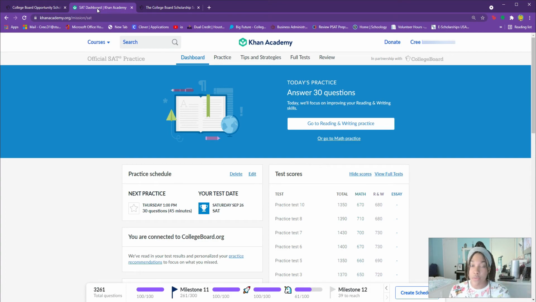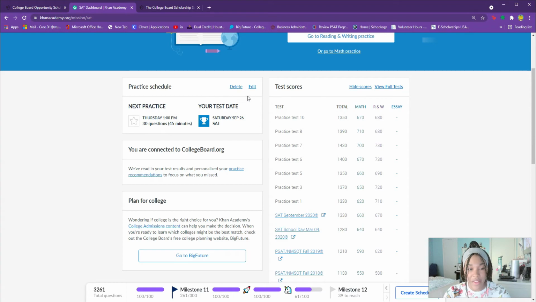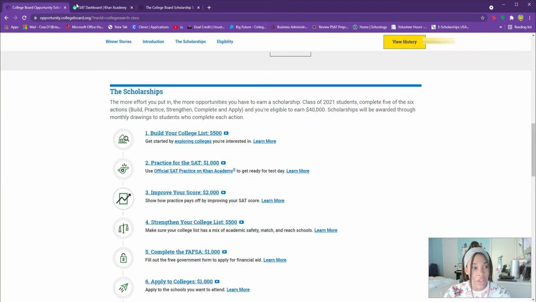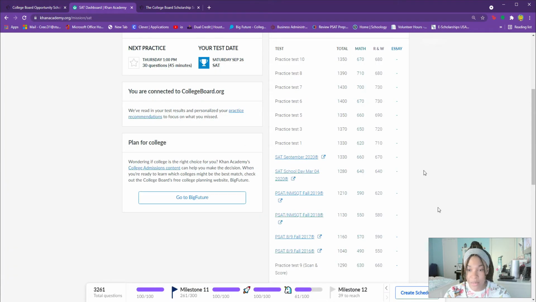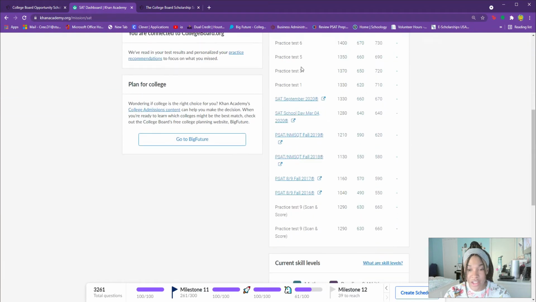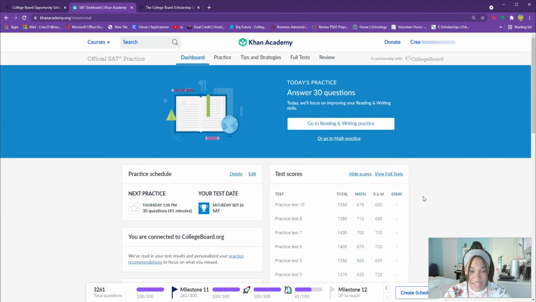So if you can't afford a book or you don't want to go out and buy a book, then I would just recommend using Khan Academy. Now, if you prefer hardcover or you prefer like physically writing stuff down, then you can go out and get the book. I think it was like $30 at Barnes & Noble. I can't remember, but that is one option. Now, the other little practice sections are all going to be different. So when you sync your College Board with Khan Academy, it'll tell you all of the scores that you earned on your actual SAT and then scores that you got on practice tests.